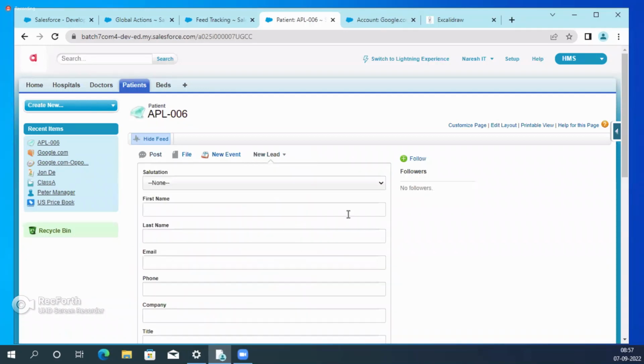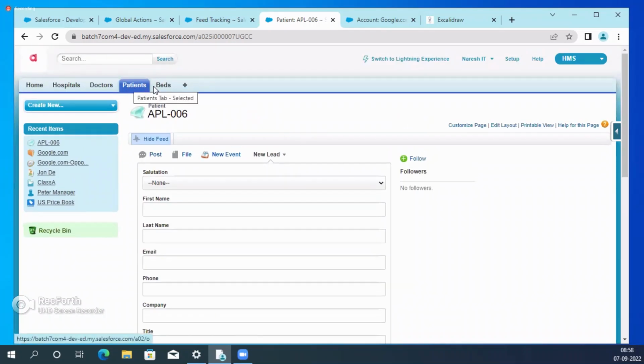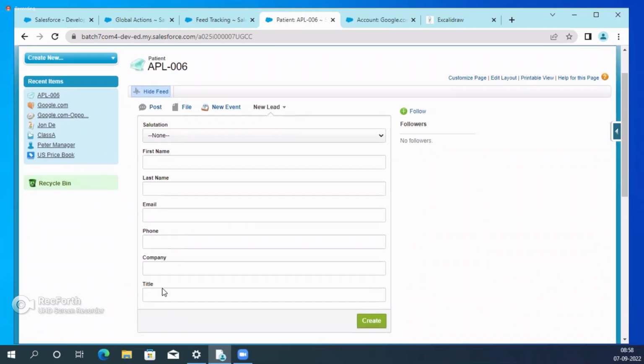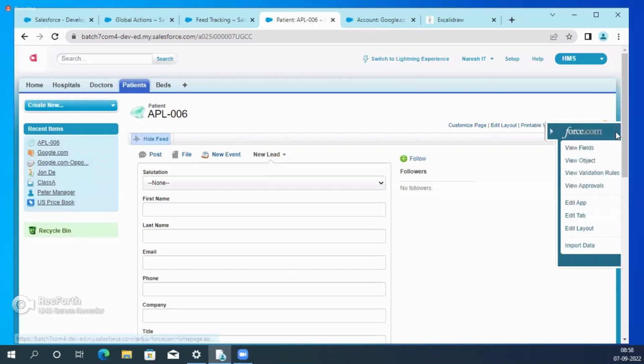For example, in the other way, here I need to create the lead. Assume that it is not a requirement. Lead is a global action. The client says, I don't require company and title in the patient new lead action. These two are not required. Then what will we do? Create the quick action of the patient with new lead.